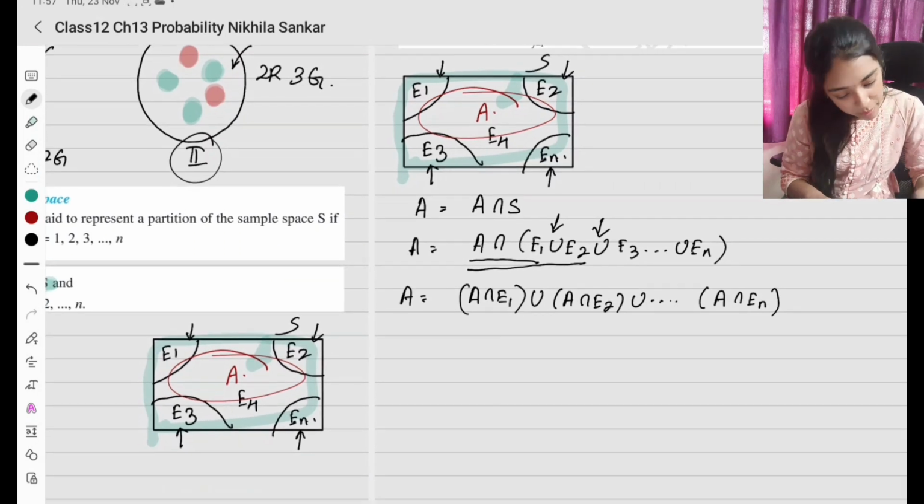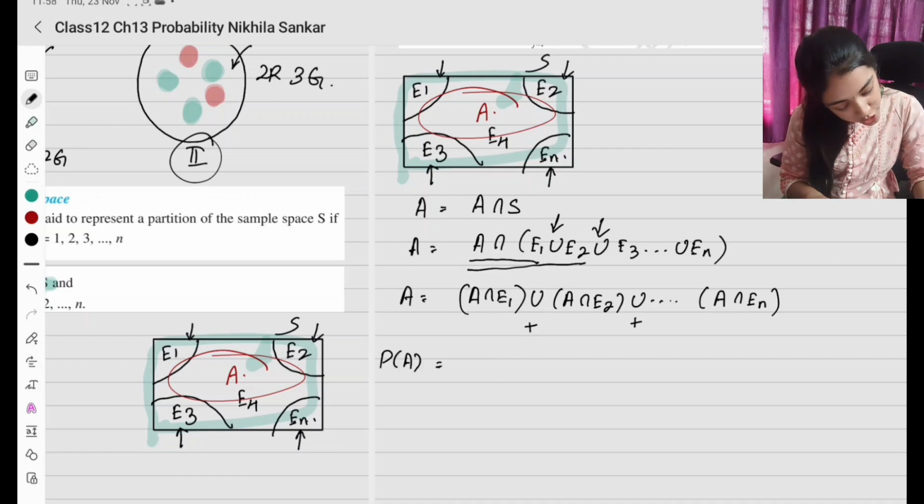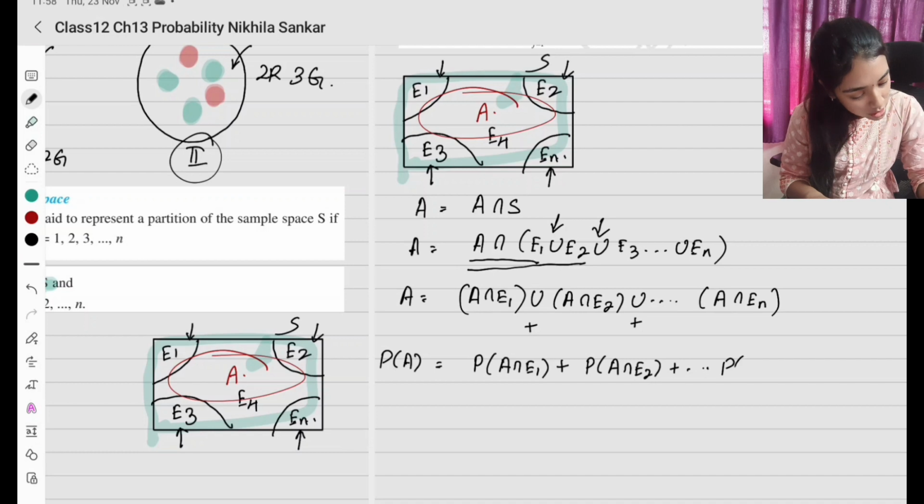Okay, so இப்போ நான் என்ன பண்ண போறேன்? union அப்படின்னா என்ன அர்த்தம்? It is going to be OR. கரெக்டா? So probability of A is going to be probability of A intersection E1 plus probability of A intersection E2 plus and so on probability of A intersection En.